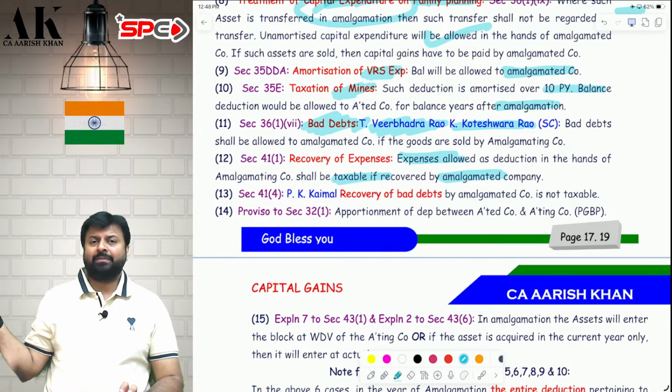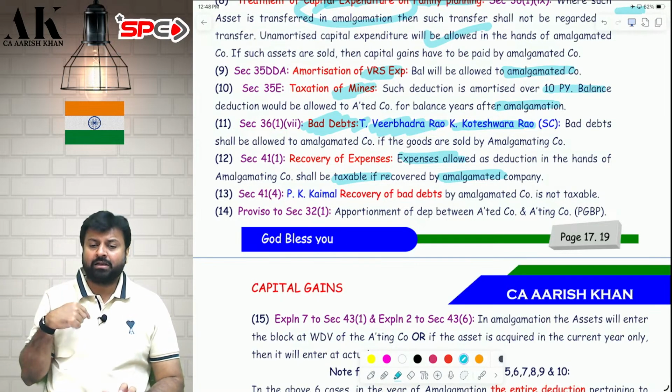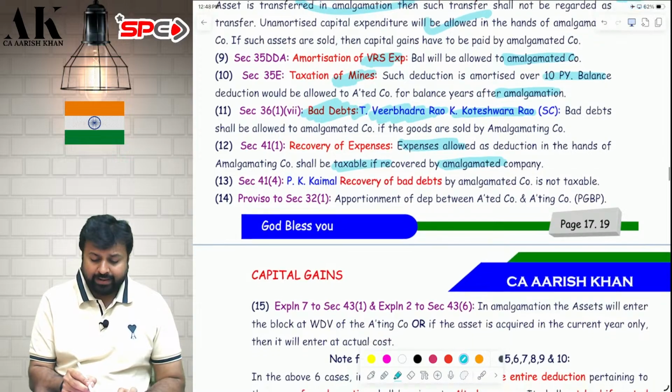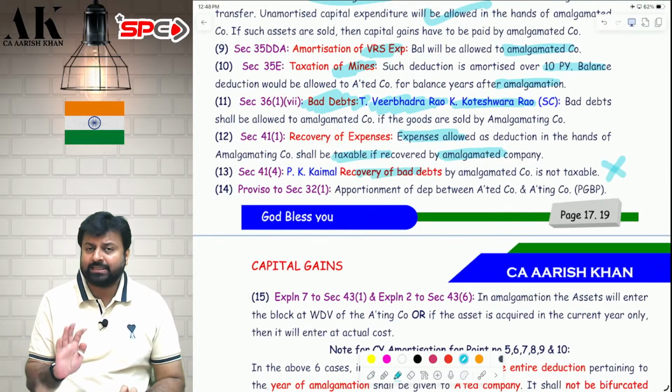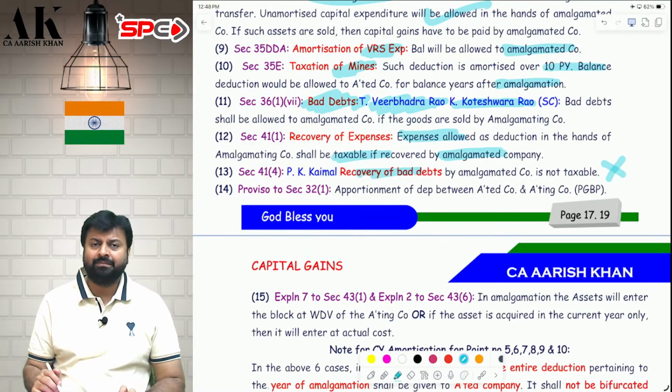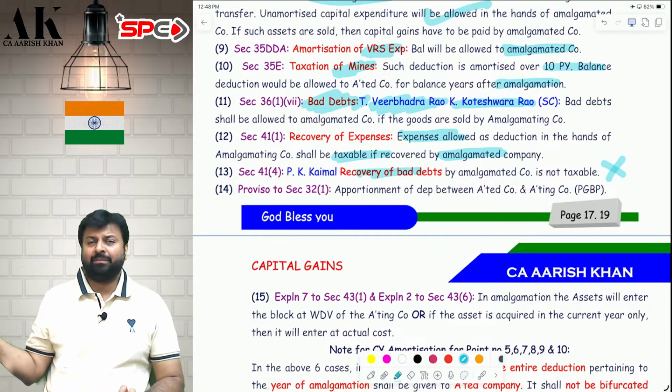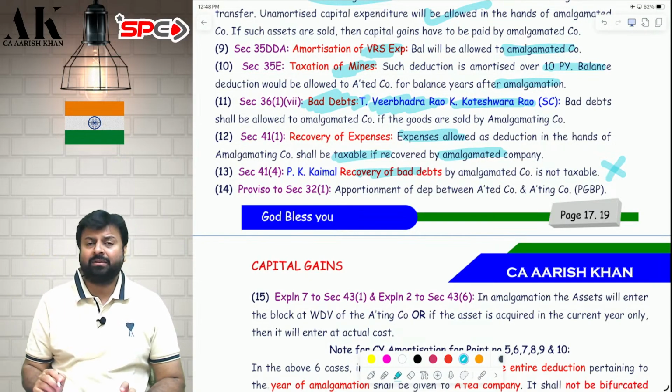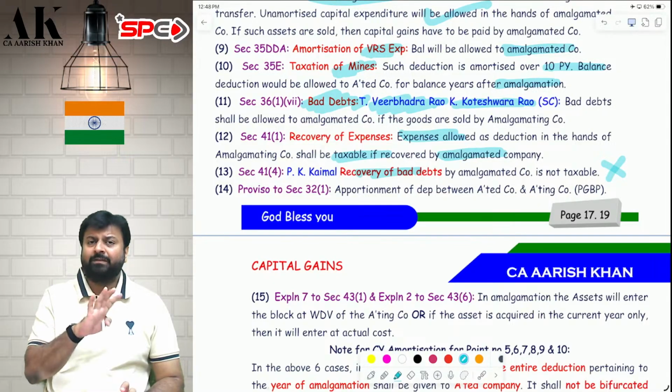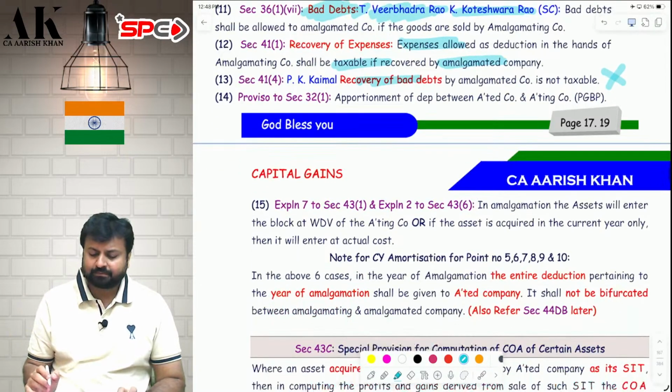Electricity expenses incurred by the amalgamating company, but recovered by the amalgamated company, is deemed income in the hands of the recipient. Next, recovery of bad debts is not taxable as per the Supreme Court judgment of P.K. Kemal. If bad debts are claimed by the amalgamating company and recovered by the amalgamated company, it is not taxable in the hands of the amalgamated company.